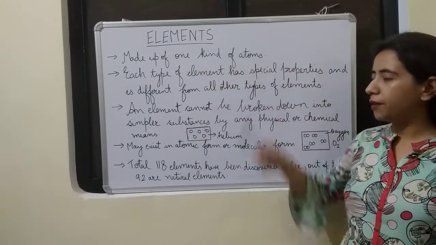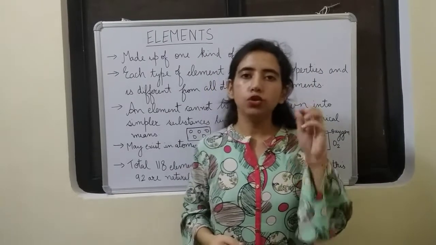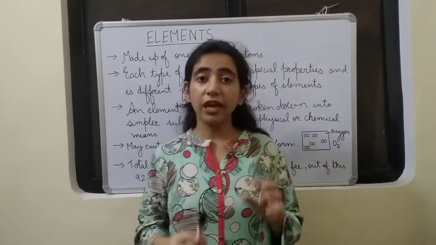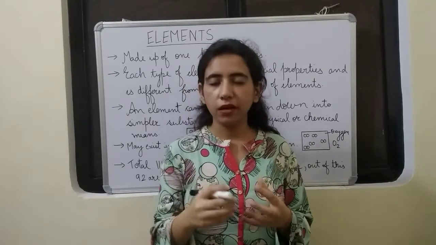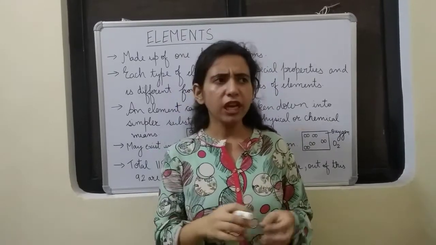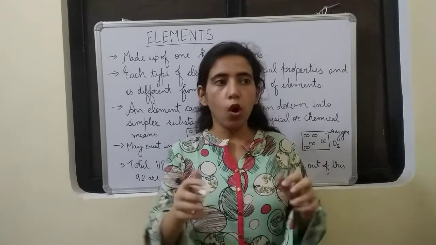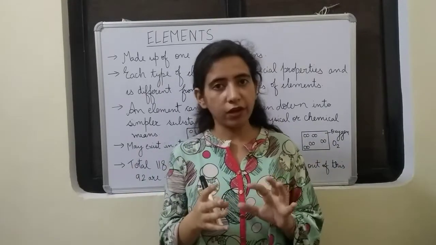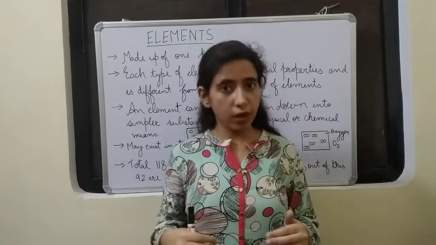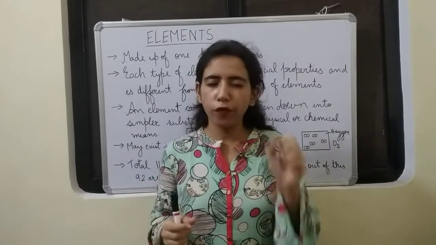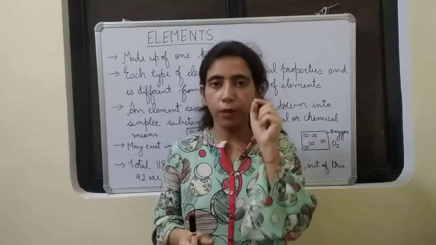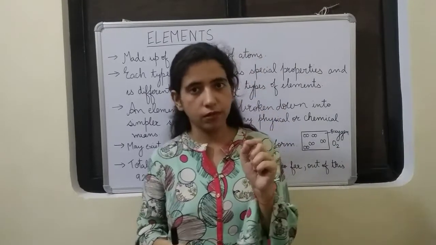Now what are atoms? An atom is the smallest unit of matter. It is the indivisible particle. Okay. And we can say the atom is the building block of matter. All the matter is made up of atoms, just like our body is made up of cells, as you have studied in biology. So all the matter is made up of very small microscopic particles called atoms.